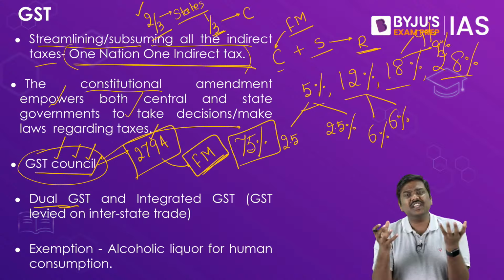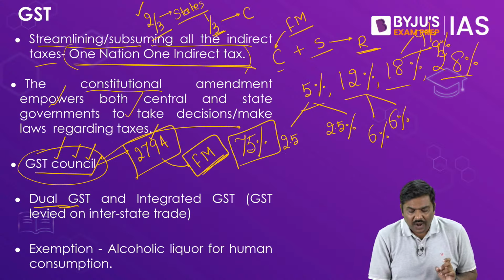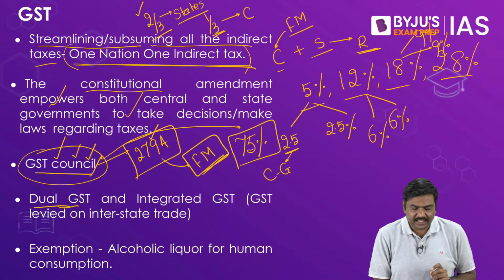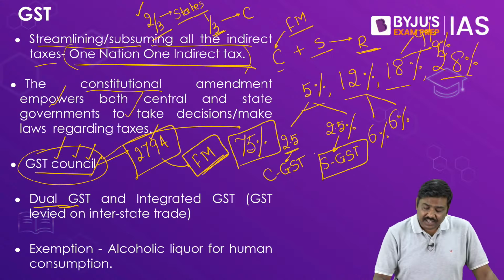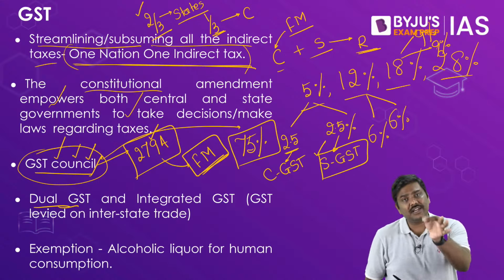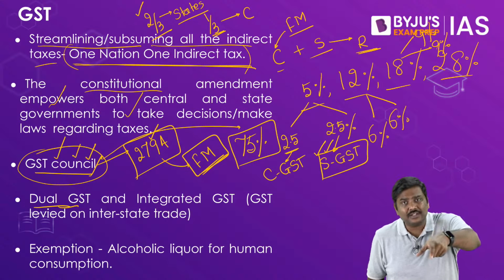So whatever is the GST rate will be divided into two equal parts. One part will be given to the central government, which is called central GST, and the other part is given to the state, which is called SGST. And remember, this SGST will go to the state where the consumption happens. I repeat, this SGST will go to the state government where the consumption of the good actually happens.